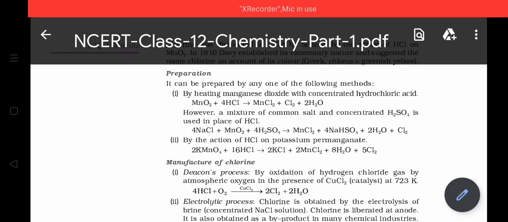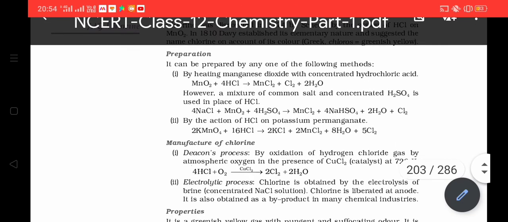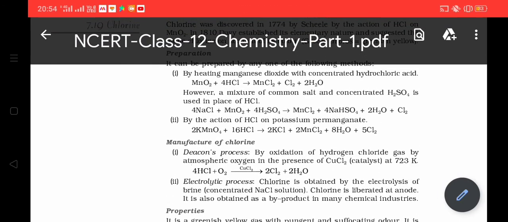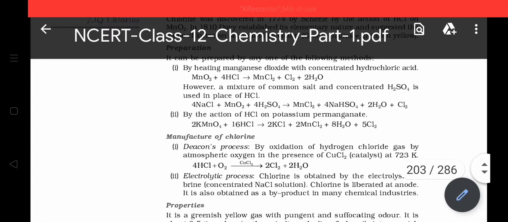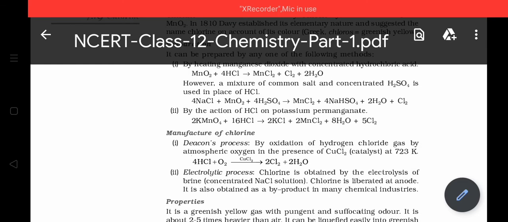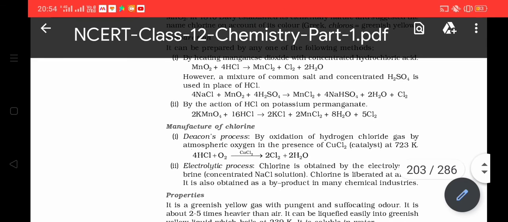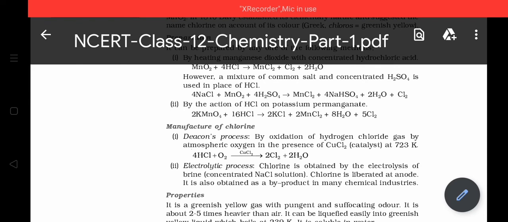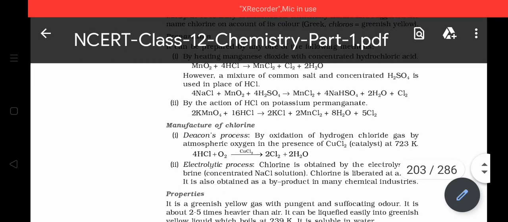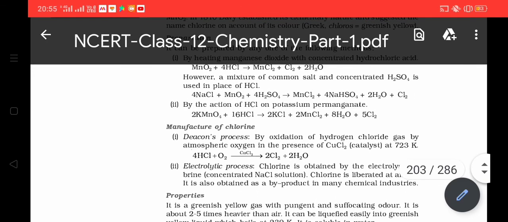Now its preparation. It is prepared by the action of HCl on MnO2. When the mixture is heated, manganese dichloride is produced, chlorine gas is produced, and water is also produced. Similarly, it is prepared by the action of an acid like sulfuric acid using a catalyst, that is MnO2, manganese dioxide, with sodium chloride. In this case, magnesium chloride is produced, sodium hydrogen sulfate is produced, water is produced, and chlorine is produced. This is used as a test for chloride ions in a salt.